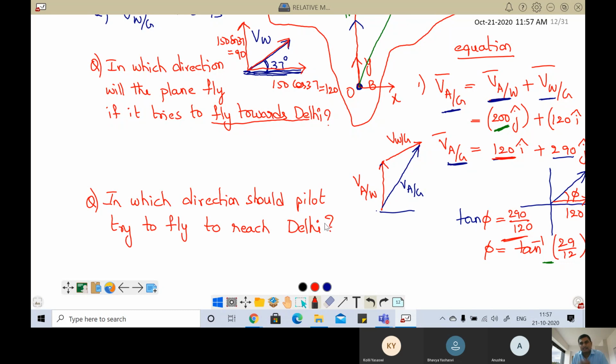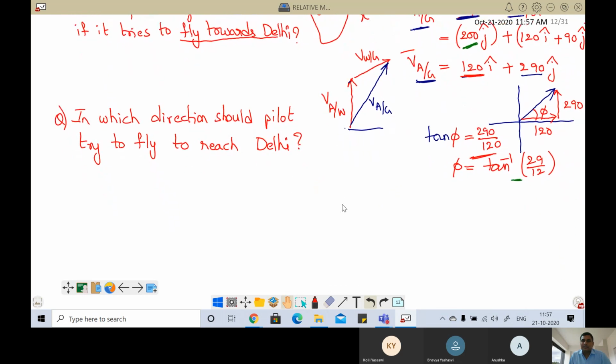He will reach Delhi. Okay. So definitely by common sense, in which direction should he put his effort? Tell me. Left. Towards the left side of Delhi, sir. Correct. Towards the left side is the effort. That means the velocity of the aeroplane with respect to the wind. Okay. So now finally he should reach which side? Delhi, sir.